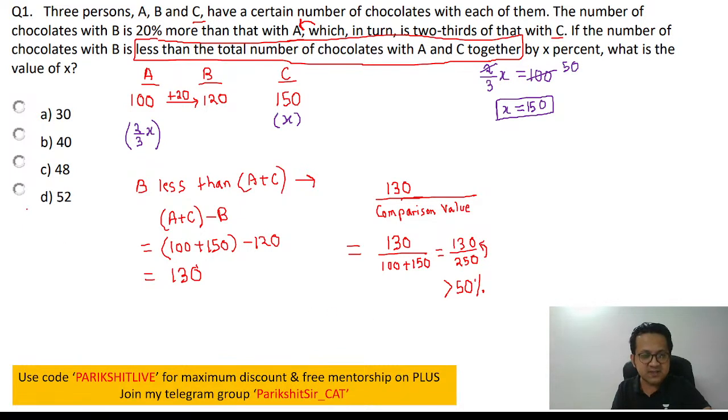So obviously your answer is option D. Any doubt in this? This is a question picked up from a mock paper. This came in one of the mocks last year, so I picked it from there. It's a brilliant question to revise percentages. No prior knowledge needed. Any doubt?